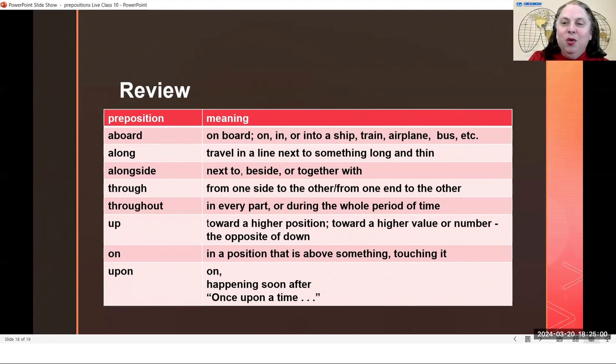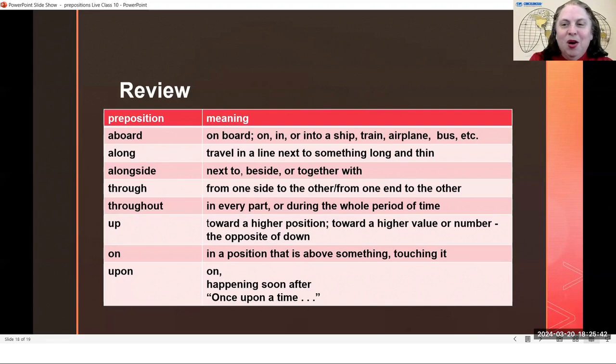We said that the girl was walking along the beach. Now the beach could be thin, but a beach is not always very thin and narrow. Sometimes a beach could be more wide than thin. But to me, the important part is that it is something that is long. If you are walking along the beach, it is not just take a few steps and you are finished. If you walk along the beach, you are walking for many, many steps for a long time, walking along the beach.